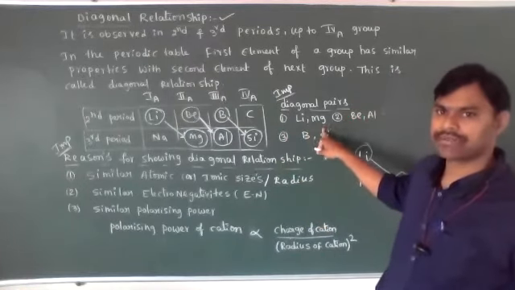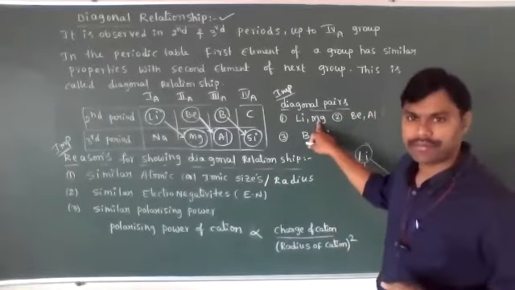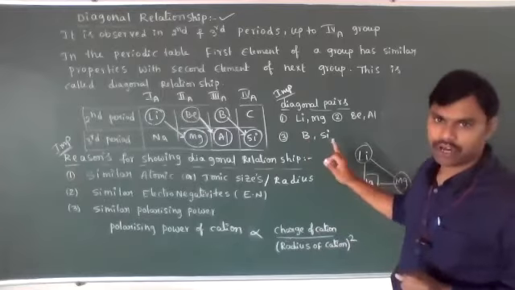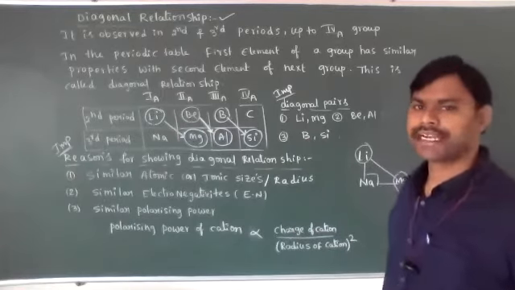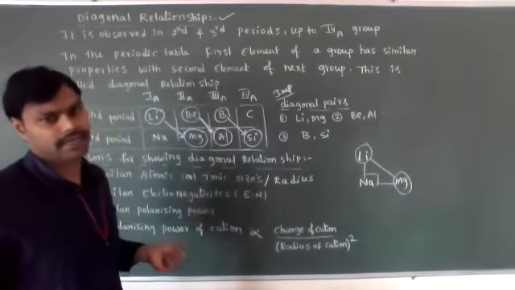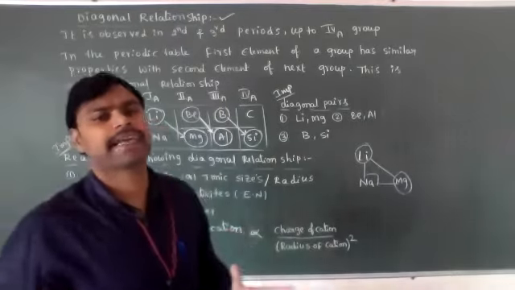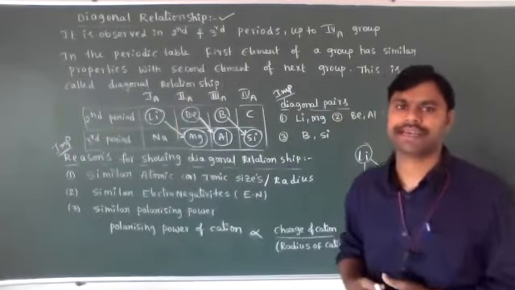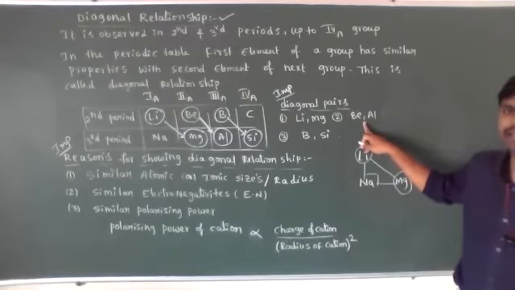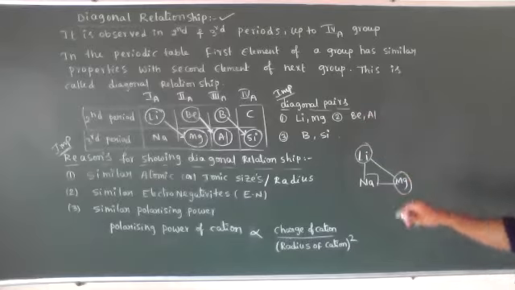What are the similar properties? Dear students, lithium and magnesium have almost similar chemical properties, and beryllium and aluminum also have similarities in chemical properties, as well as boron and silicon. That's why these pairs are named diagonal pairs. Understood? Now I will give you some examples of important similar chemical properties of beryllium and aluminum. Does anybody have a doubt? Inform me.